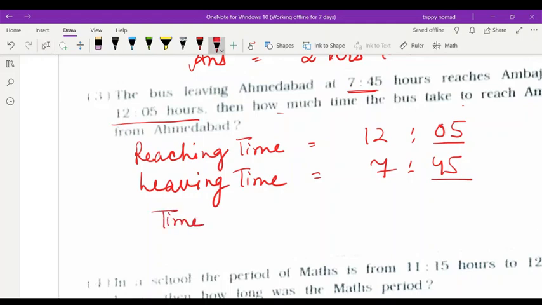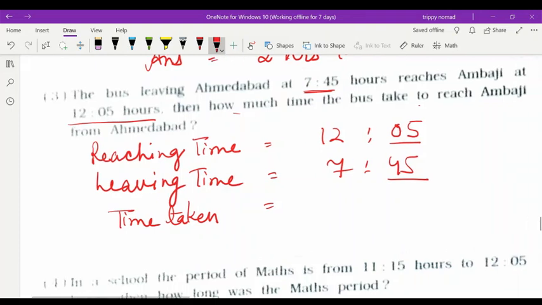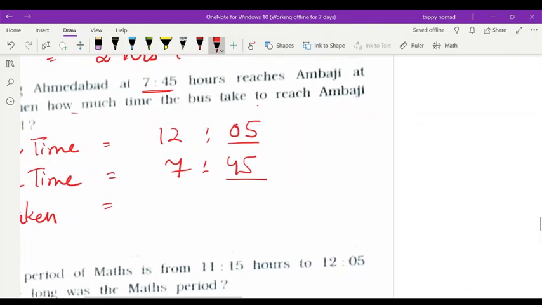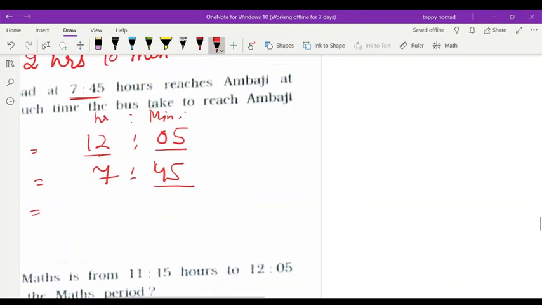It is difficult to subtract this 45 out of 5. So one borrow can be taken. This is hours and this was minutes. So how will we change this?